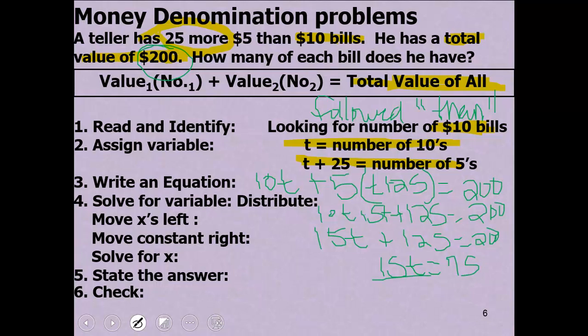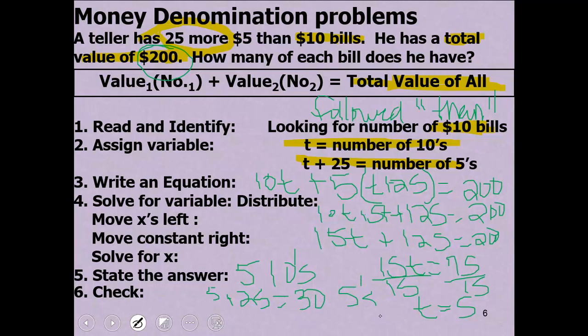Dividing both sides by 15, I get T equals 5. That's the number of $10 bills. So I have 5 tens, and T plus 25, which is 5 plus 25, equals 30 fives. If I want to check it, I just plug it in.